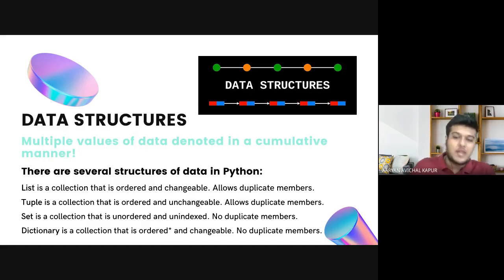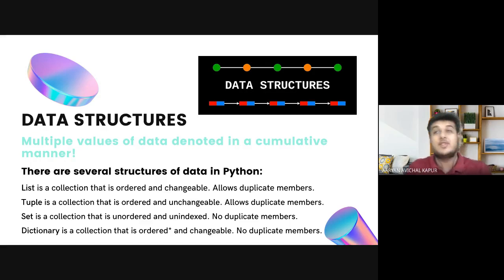You would have to name 100 variables saying student A Python marks, student A physics marks, student A chemistry marks, and so on, then student B all five. This is a very difficult process. What if you could simply create a list of items for student A: the first is Python, second is physics, third is maths, chemistry, and English. Second student, same, third, fourth, fifth. Then in this manner, you have to create only 20 lists.